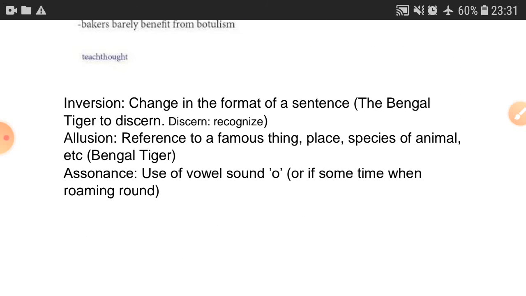So next is allusion. Allusion I have told you. You remember the Bengal tiger. You know that there is a Bengal tiger, and you know this from the very beginning. It is not the first time in the poem that you are hearing this.